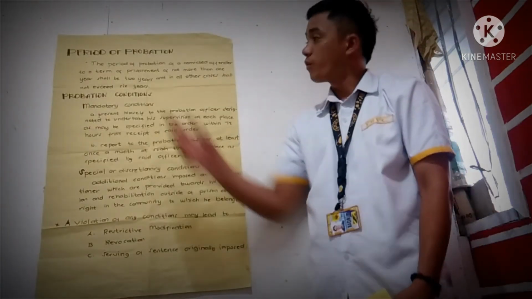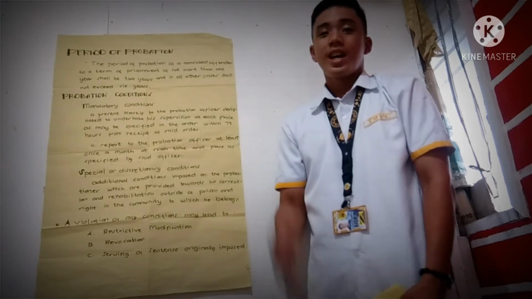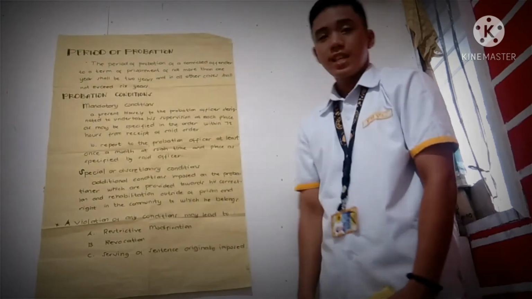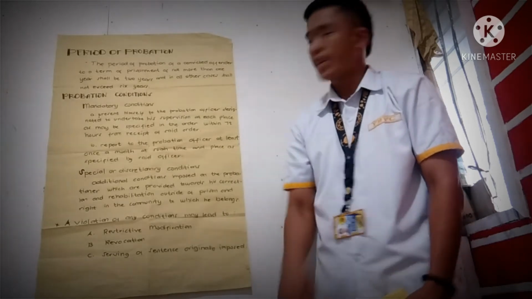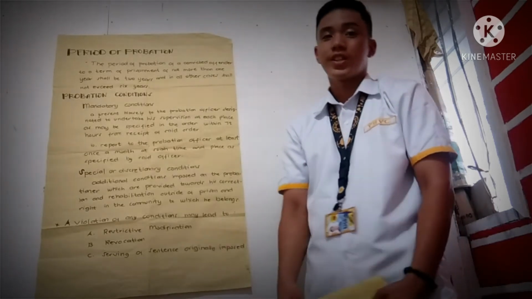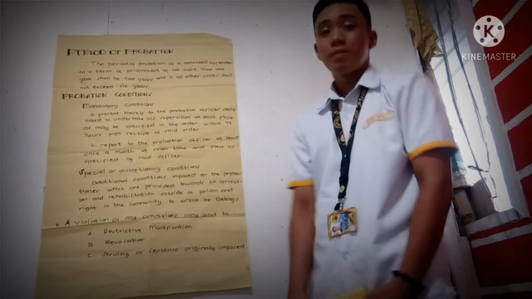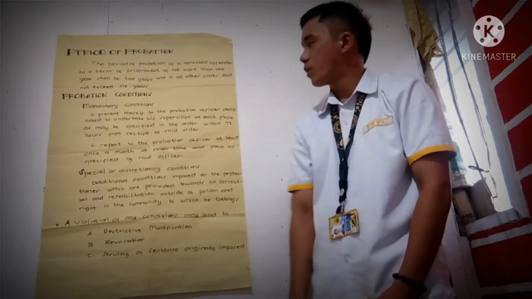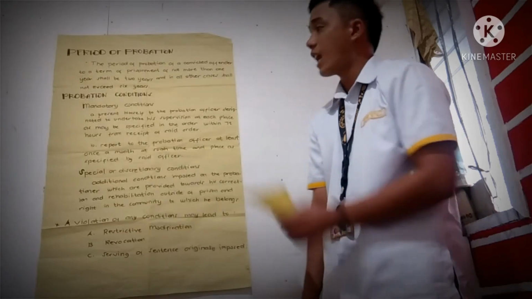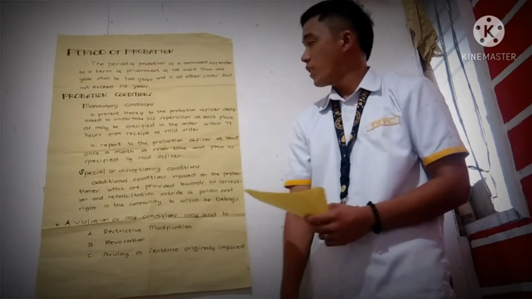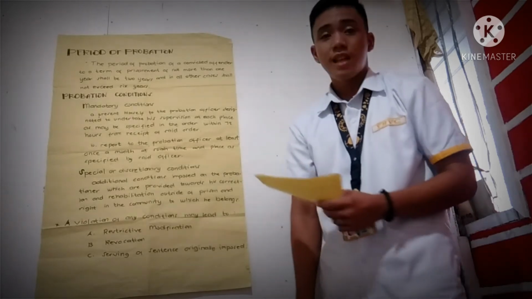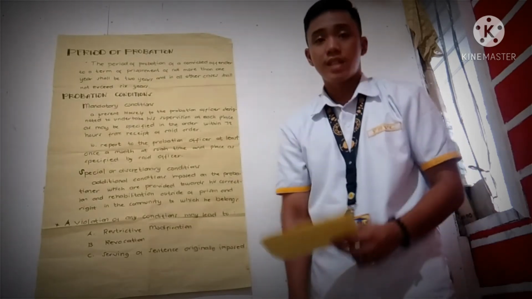Next, let's move to probation conditions. Under probation conditions, there are two conditions presented. First is the mandatory conditions, and the second one is the special or discretionary conditions. Under mandatory conditions, there are two again. First, present himself to the probation officer designated to undertake his supervision at each place as may be specified in the order within 72 hours from receipt of the said order.